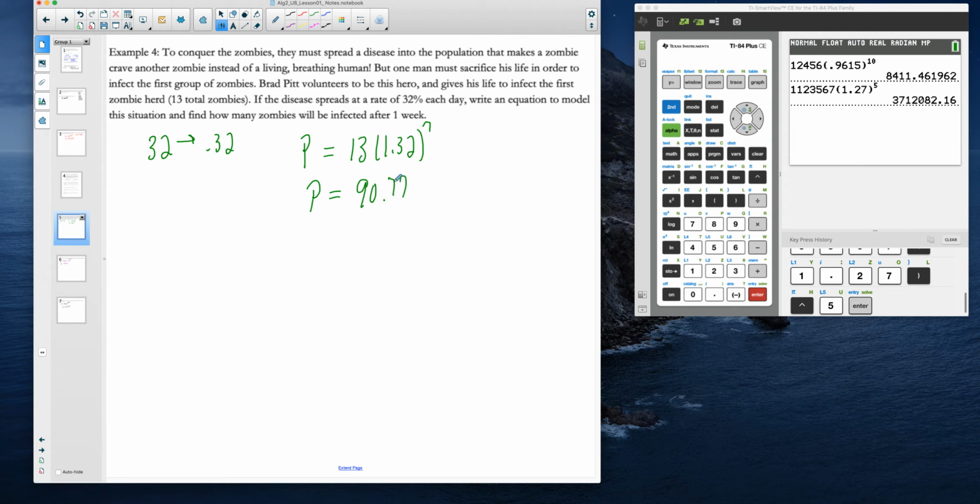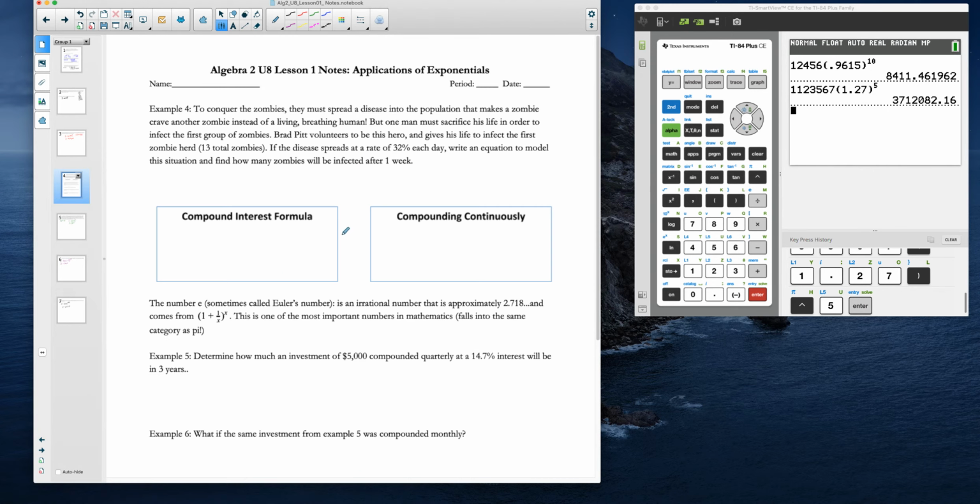And what that tells us is that we have 90 zombies infected after that first week. So there you go. Now that's exponential growth and exponential decay. Now another big piece of exponential work is interest and growth, continuously and periodically.